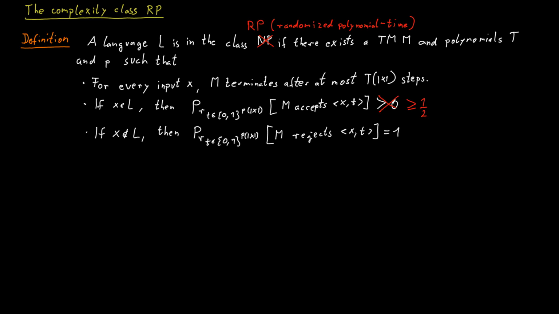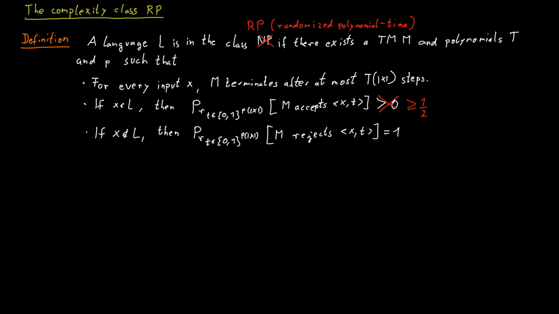So if x is in L, then the probability that M accepts x combined with a random string of bits of polynomial length should be at least 1/2. Still, we require that the machine always terminates in polynomial time, and still we require that the machine always rejects if the word is not in the language. If there is a machine that has these properties for a specific language L, then we say that language L is contained in the class RP.